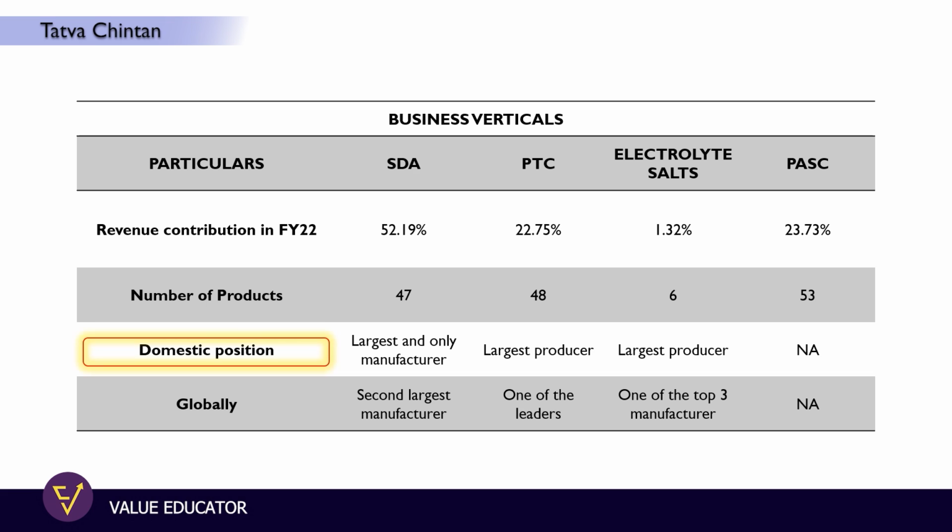If we check the domestic position of Tattva Chintan for SDA, PTC and electrolyte salts, in most of the products they are the largest producer. And globally also, Tattva Chintan is one of the largest producers of SDA, PTC and electrolyte salts.